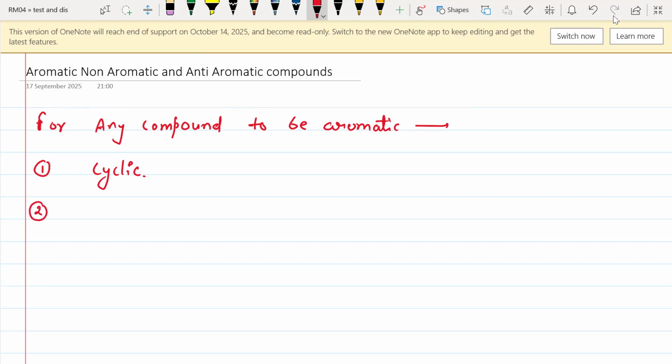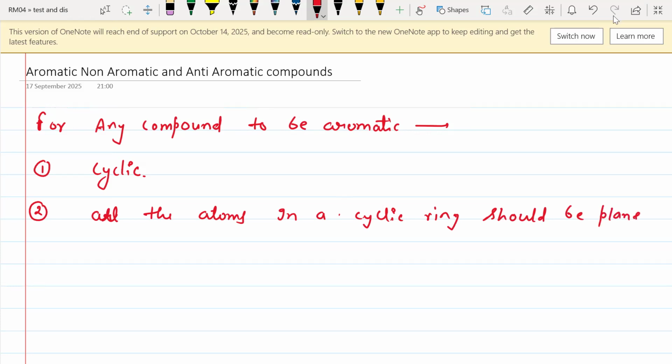Second rule which needs to be fulfilled is all the atoms in a cyclic ring should be planar. There has to be planarity among all the atoms which are present in a cyclic ring. If an atom is present outside the cyclic ring, whether it is planar or non-planar doesn't matter. But the atoms which are present in the cyclic ring must be planar.